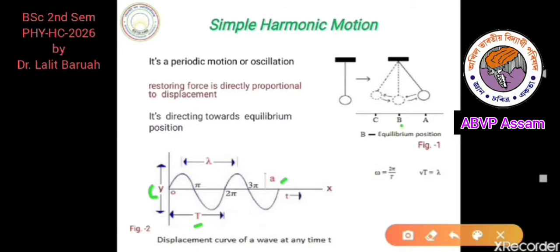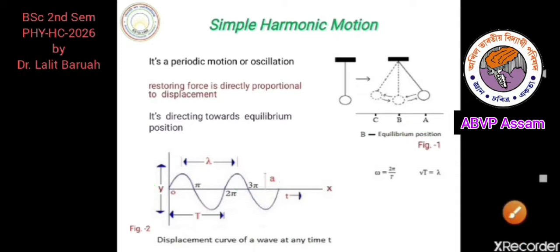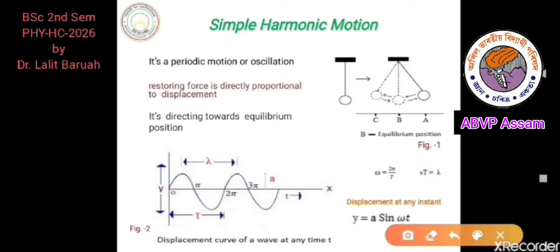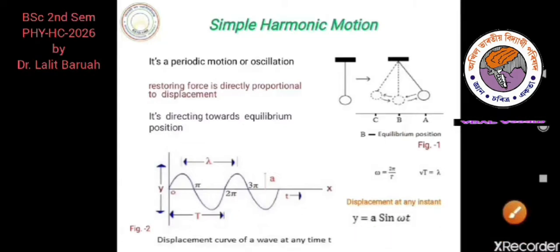Here A represents the distance from B to A or B to C. That is, this is the maximum displacement from its equilibrium position. That means from the OX axis to this peak point. Interestingly, A is always constant in simple harmonic motion. So the displacement at any instant can be represented by this equation, y is equal to A sine omega t. This equation is known as the wave equation for simple harmonic motion.